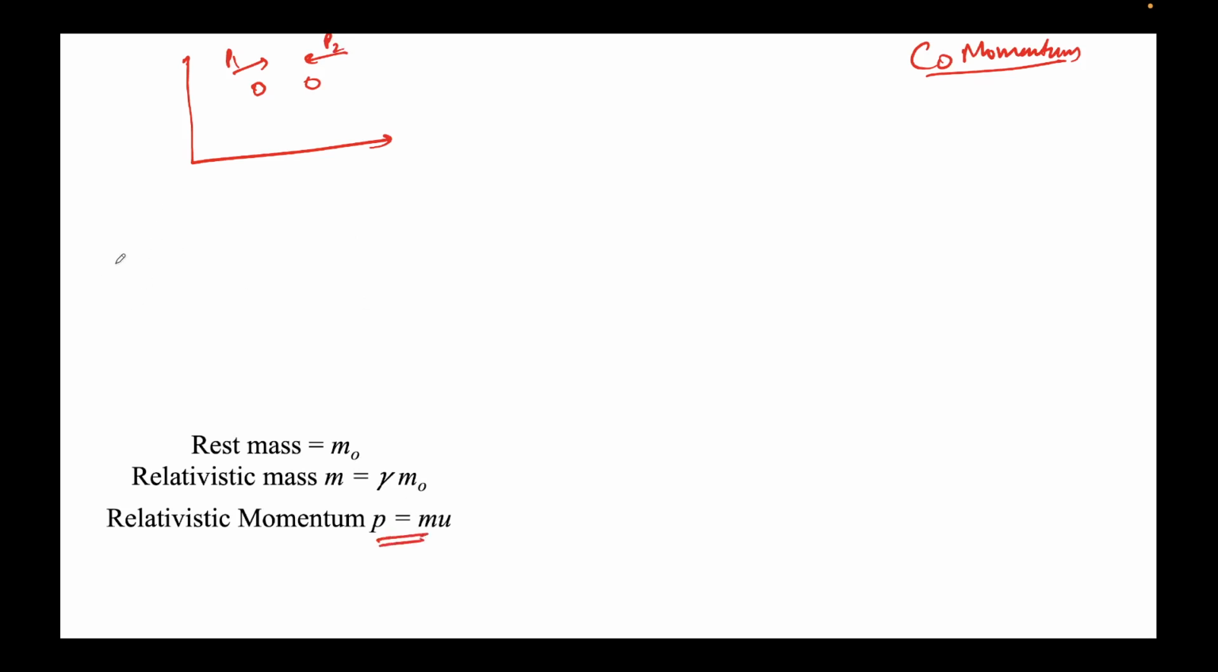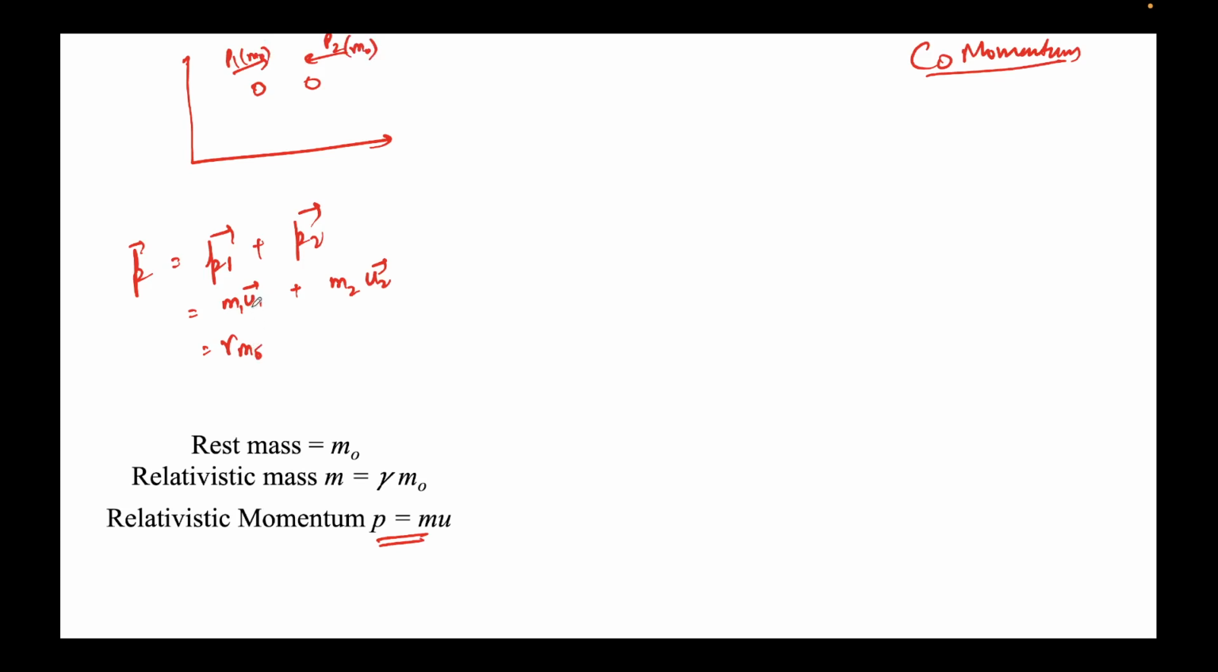So total momentum p would be p1 plus p2. Note, momentum is a vector quantity. So what is p1? p1 would be m1 times u1 plus m2 times u2, where m1 and m2 are relativistic mass. Please note that. So m1 would be gamma times m naught. Note, both of them have rest mass m naught.